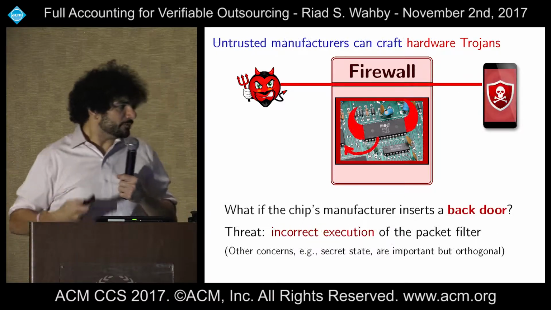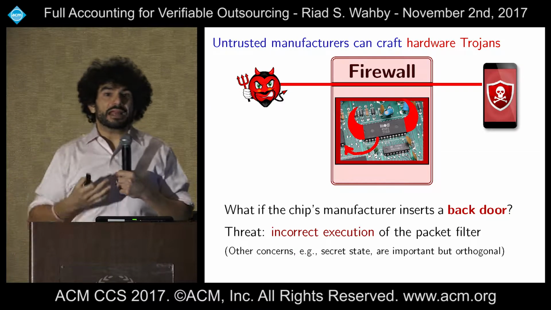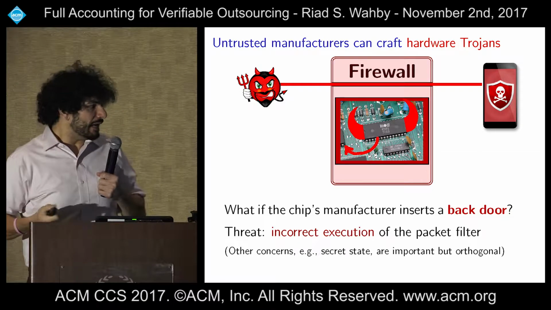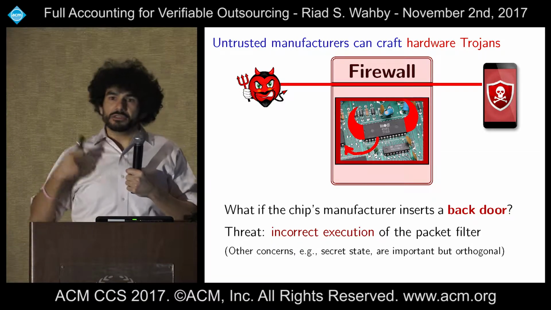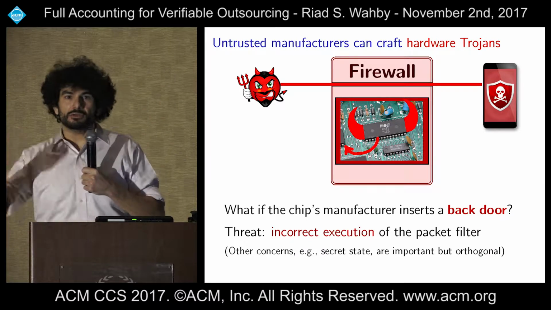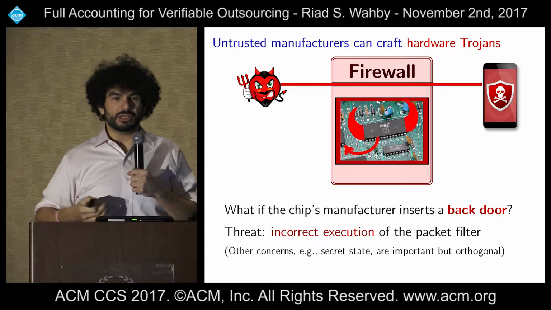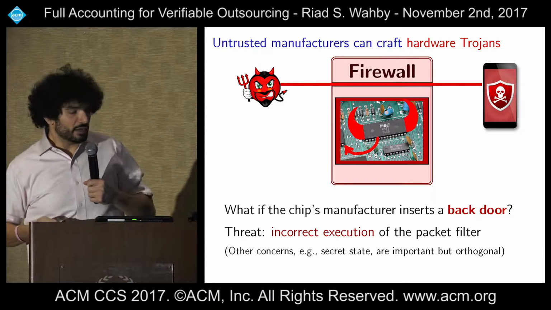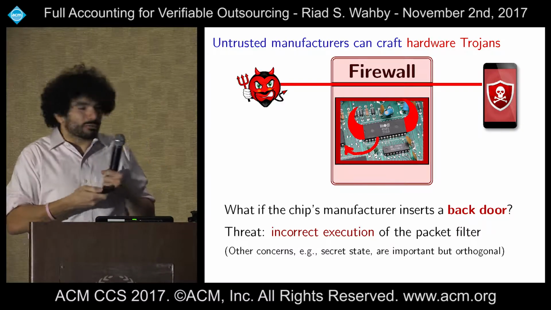So we're going to send our design off to a fab, and they're going to send us back a chip, right? But the problem is that the fab may actually insert a backdoor into this chip. And if they do, maybe that backdoor is going to listen for some magic sequence of packets, and then once it sees those, it's just going to let an attacker through to, say, take over my cell phone. Okay, I don't want that. But is this a realistic threat?